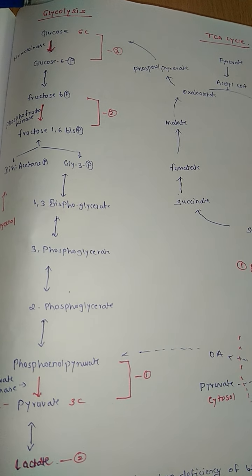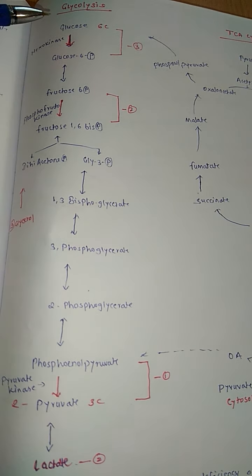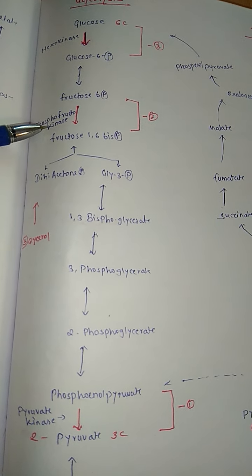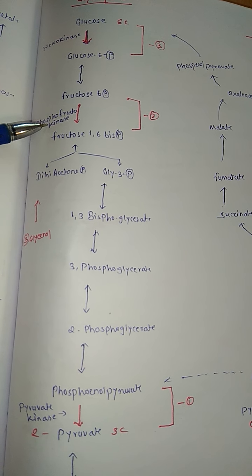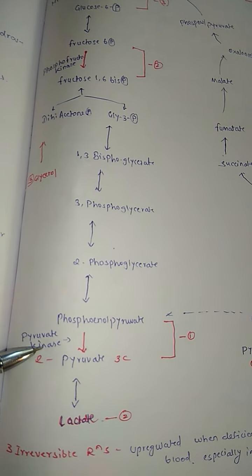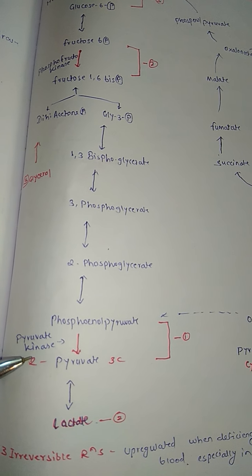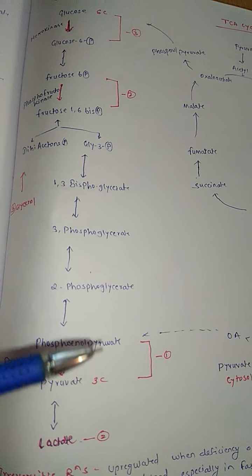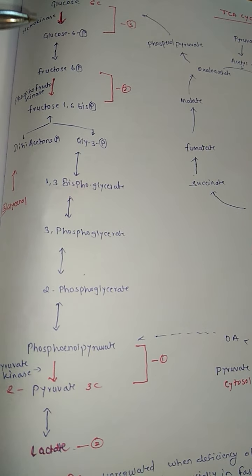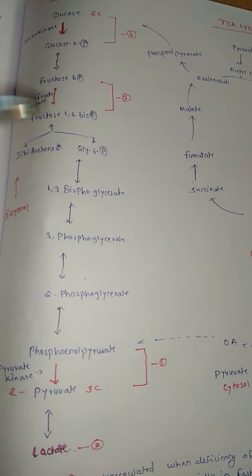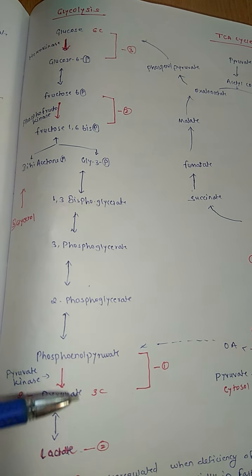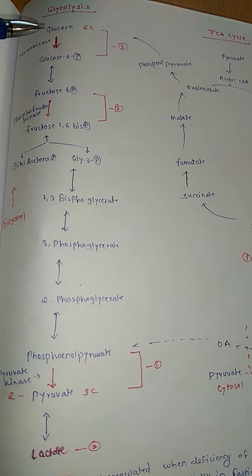reactions in gluconeogenesis. Okay, in glycolysis you see here a hexokinase enzyme is used, here phosphofructokinase enzyme is used, and here pyruvate kinase enzyme is used. But these three enzymes will not be there in gluconeogenesis. There will be three different enzymes to reverse this reaction. So pyruvate is converted to glucose.